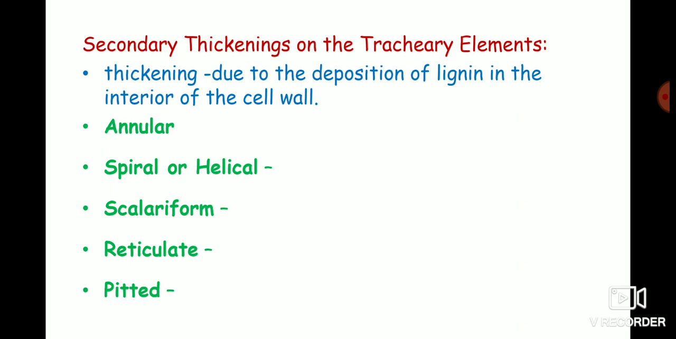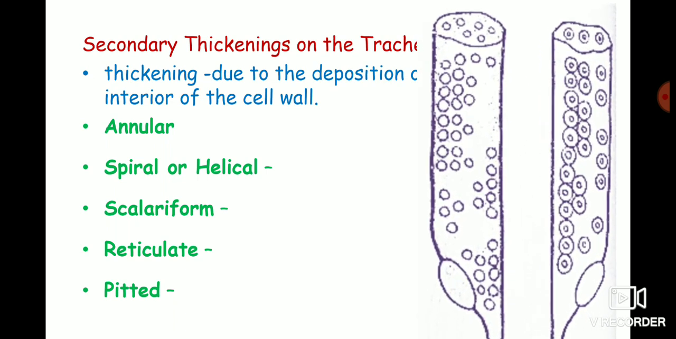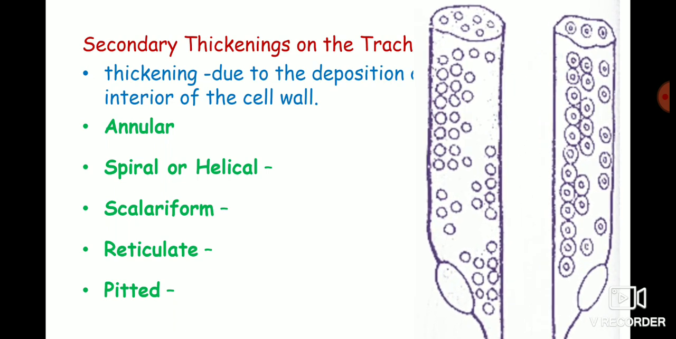The lignin deposition on the wall is uniform, that is, the wall of the tracheary elements is uniformly thickened by deposition of lignin, but it is interrupted at some places by the pits. So here you can see the wall is completely having the lignin, but at many places it is interrupted by the pits. So this type of thickening is called pitted thickening.